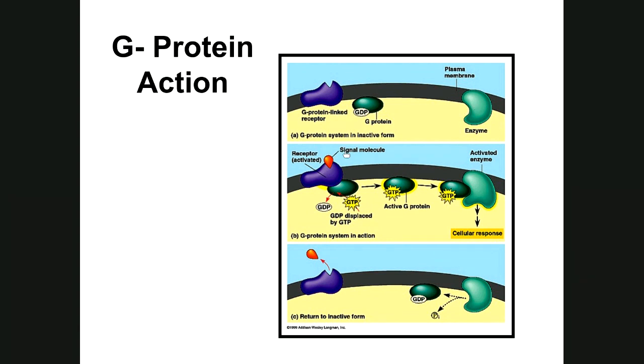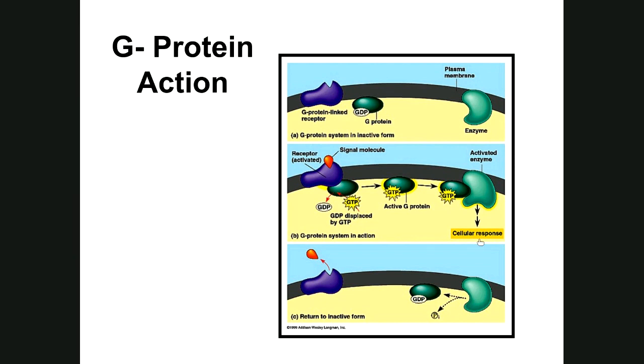A signal molecule, a messenger molecule, binds to the membrane receptor, which causes it to reconform, which results in the joining of GTP to this inactive G protein. When it's activated, it goes over and activates this enzyme, and then it's going to be deactivated. This enzyme is the first enzyme in a pathway. There's your transduction pathway, all these arrows, to a cellular response.